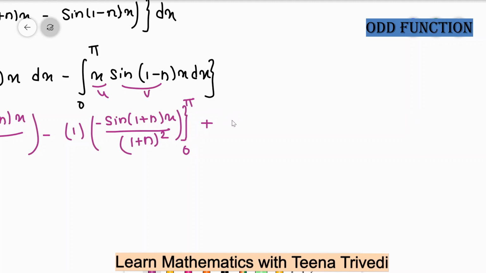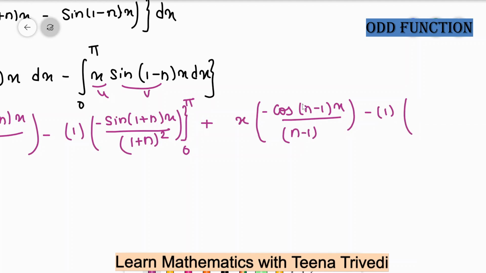Okay, so the u value is x, integration of v is minus cos n minus 1 x divided by n minus 1, and differentiation of this part is 1, again integration of this part is sine n minus 1 x divided by n minus 1 whole square, and the integration limit is again 0 to pi.